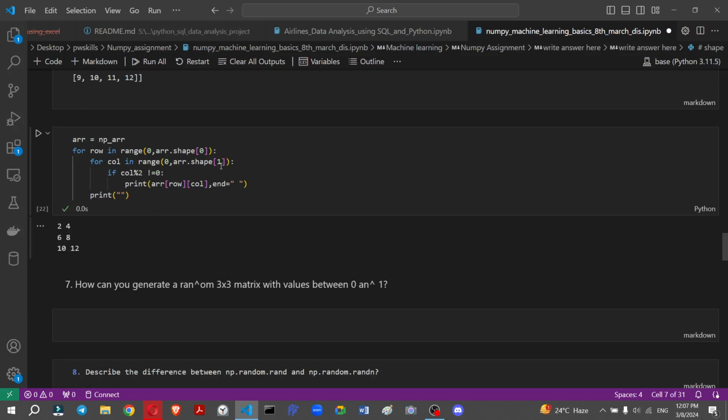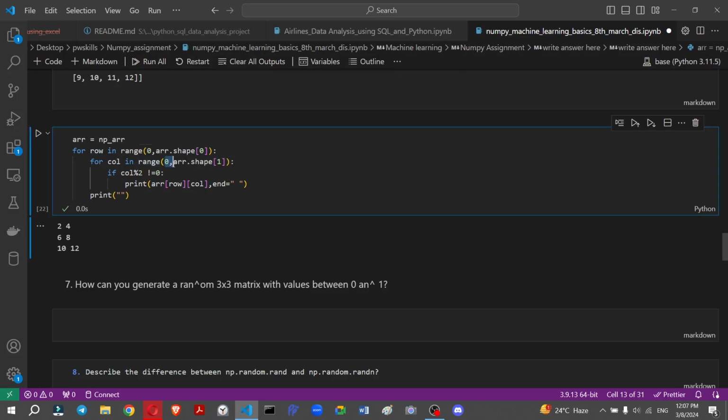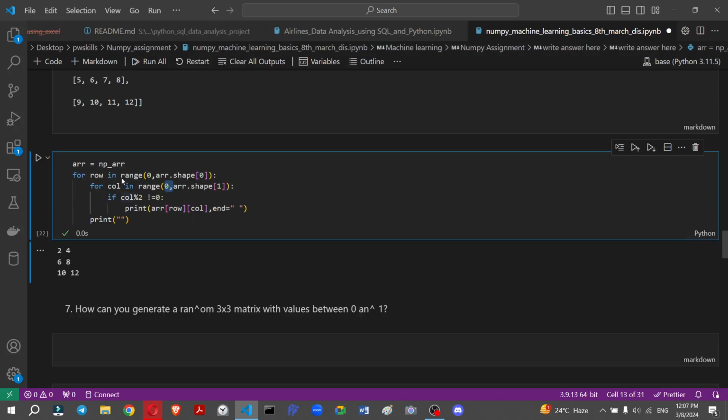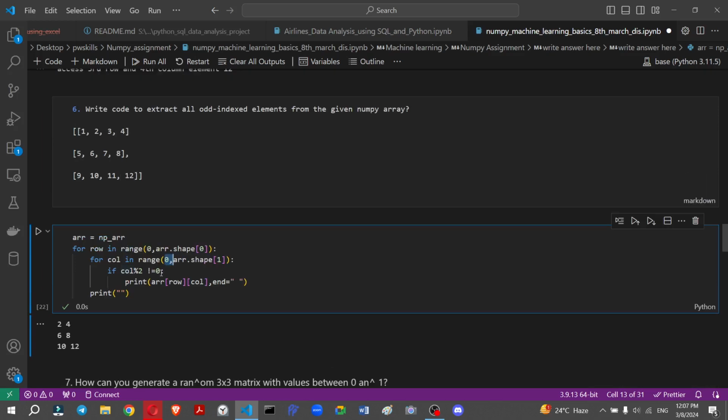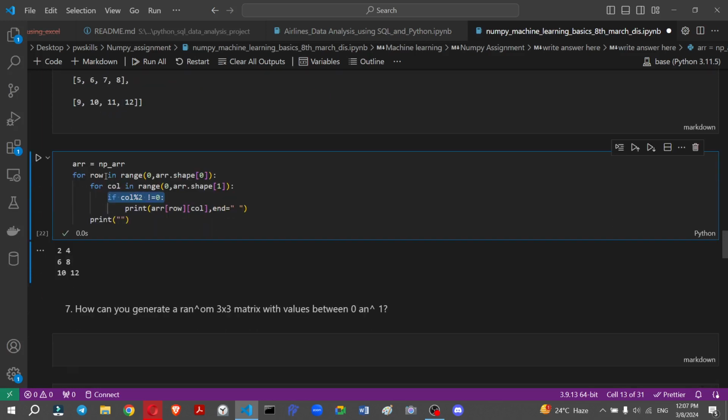And the second, array dot shape 1 means he collects the column number from the shape. And we go for the loop from 0 to shape. And we don't need even numbers, so we check not equal to 0. If the logic is true, at that time we print the number of the array. So the numbers are 2 4 6 8 10 12. So this is our logic, and this is the answer.